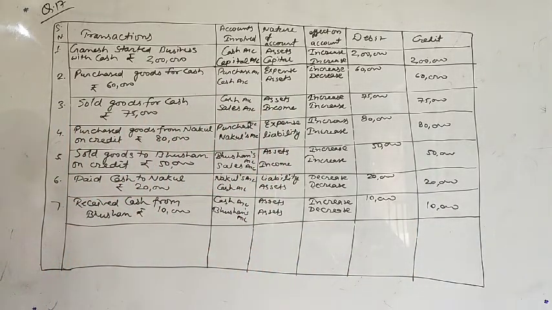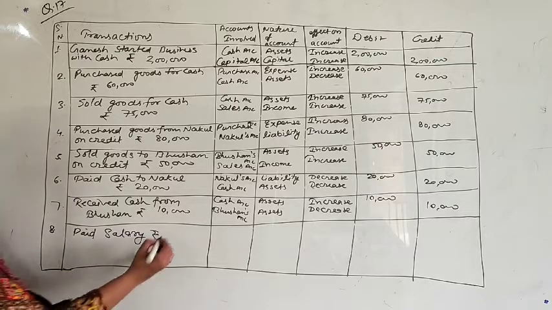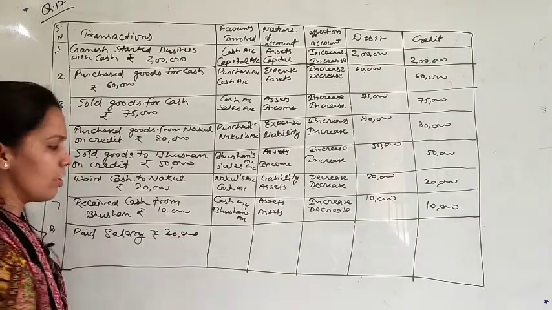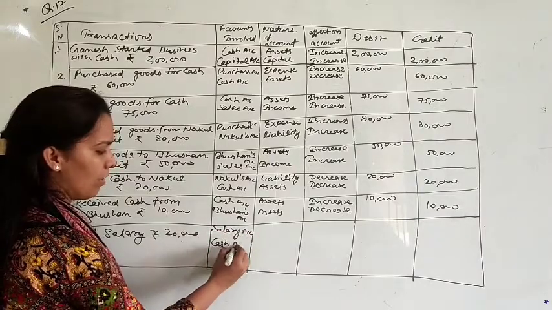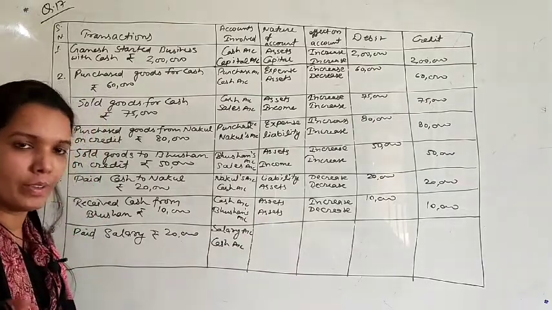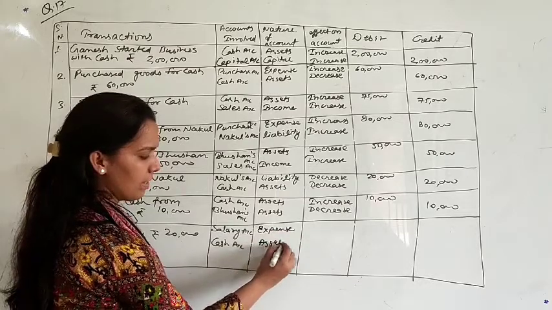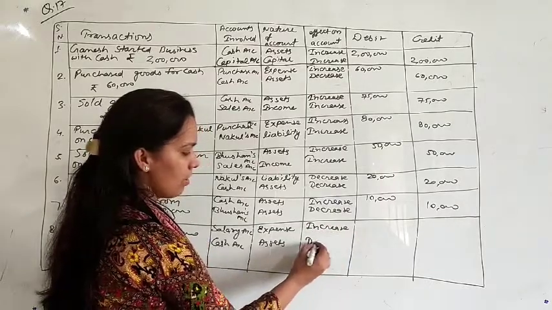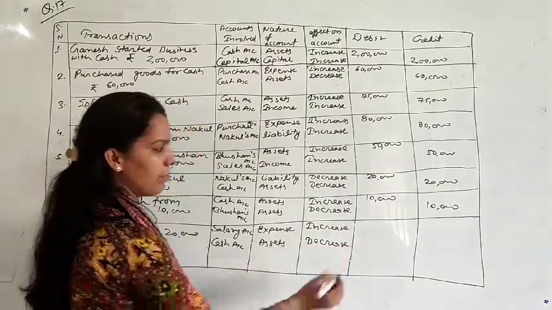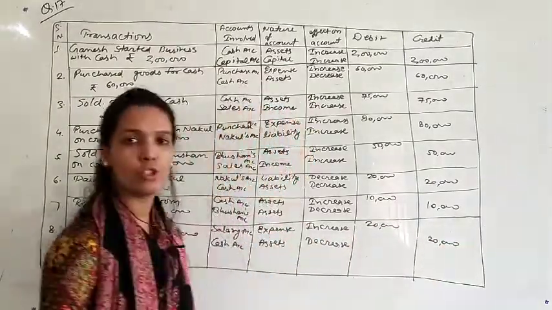After this, last transaction, that is paid salary, rupees 20,000. Salary is your expense, so first account that will be affected is salary account, and second account will be cash account, because you are paying in the form of cash. So salary is your expense and cash will be your assets. Expenses are increasing and cash is decreasing. Amount is 20,000. So this was your question number 17.